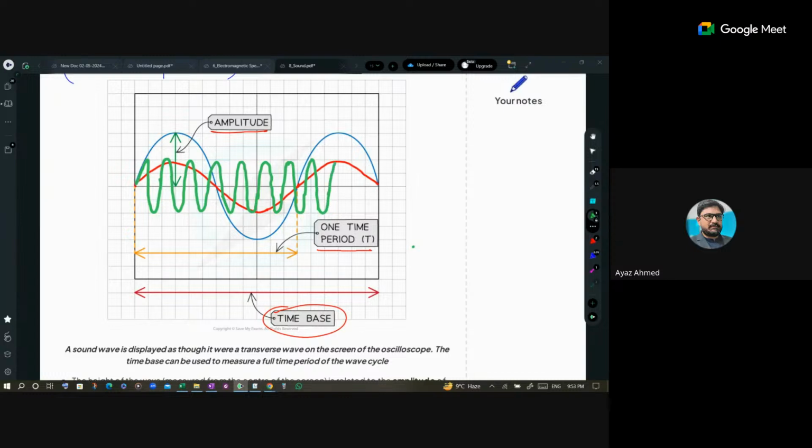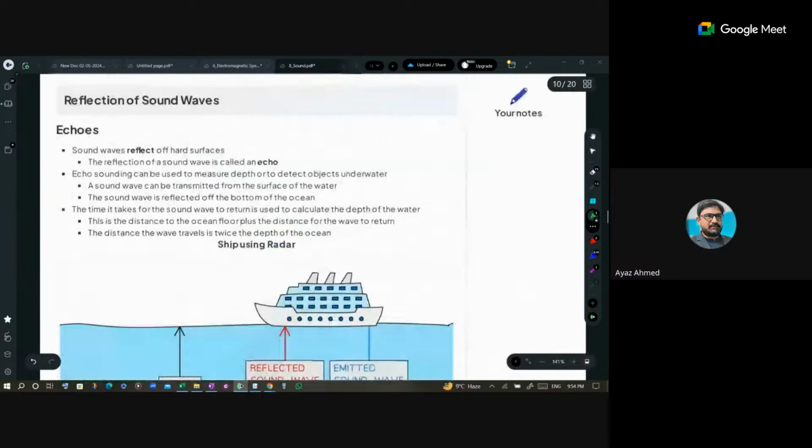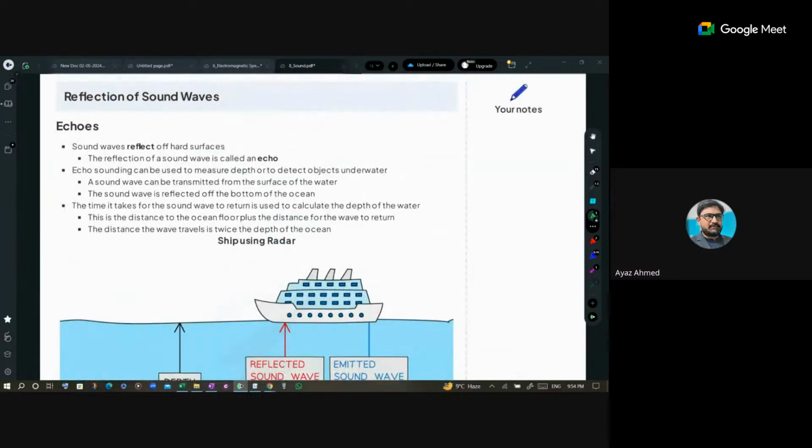You have a green trace on the CRO as well. And do you believe that this trace has higher frequency? Yes, it has higher frequency. So that green wave would have higher pitch or not? It would. And what about its amplitude as compared to that of the blue one? The amplitude is lower than the blue one. Okay. And pitch is higher. Is it clear to all of you? Yes, sir. Okay, good.